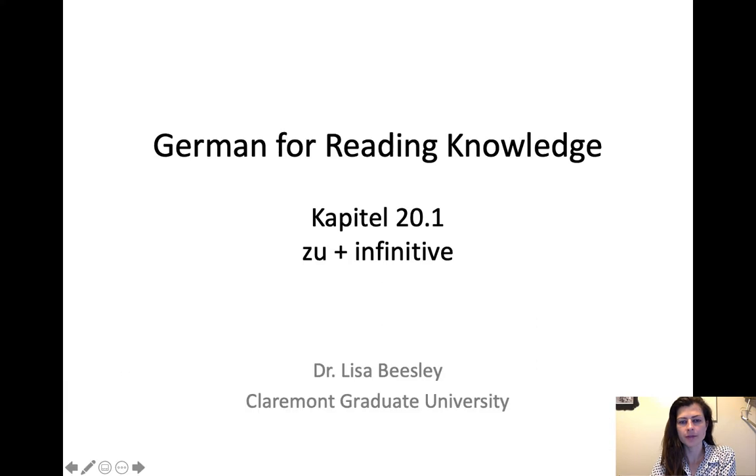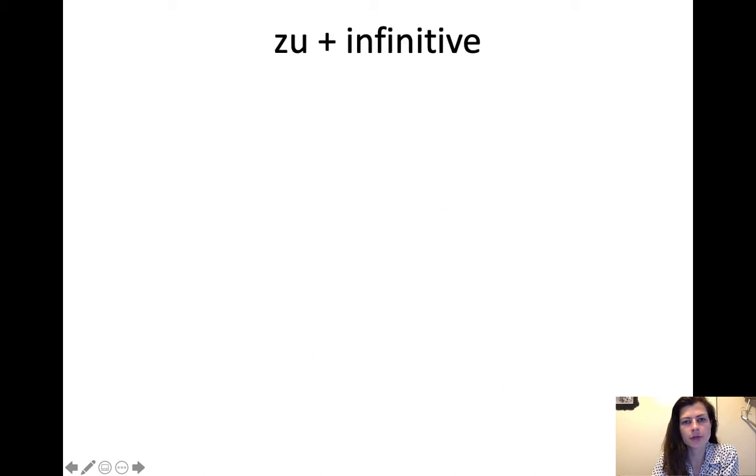Machen wir jetzt Kapitel 20.1. Let's do Kapitel 20.1, which is zu plus infinitive. You've probably noticed these constructions hanging around in sentences you've translated already, but it's good to go over them to make sure you know exactly what's going on with these types of sentences. So zu plus infinitive, these are sometimes called infinitive phrases.